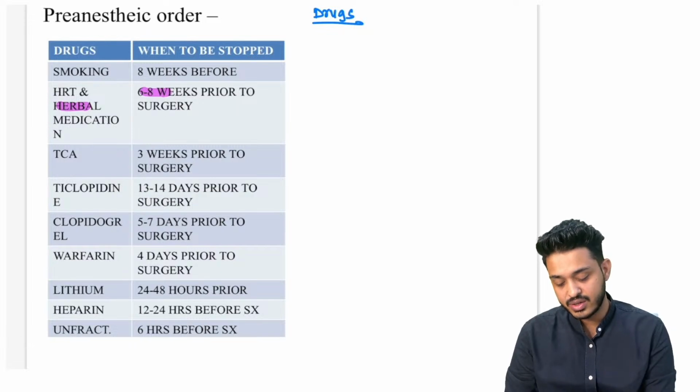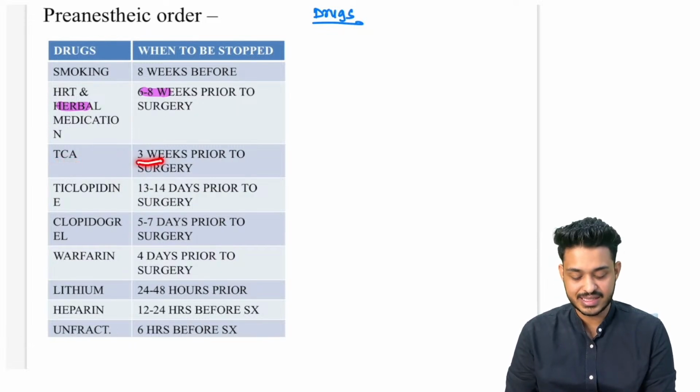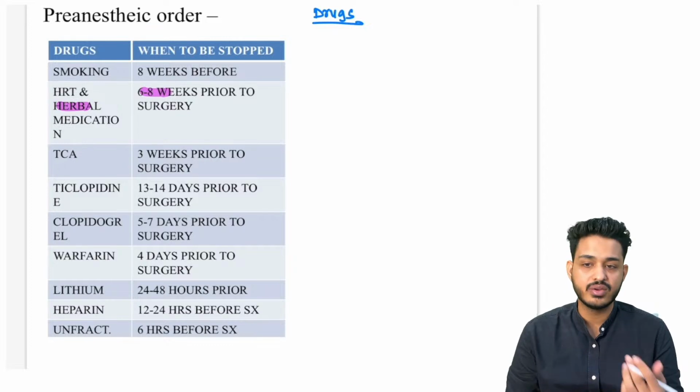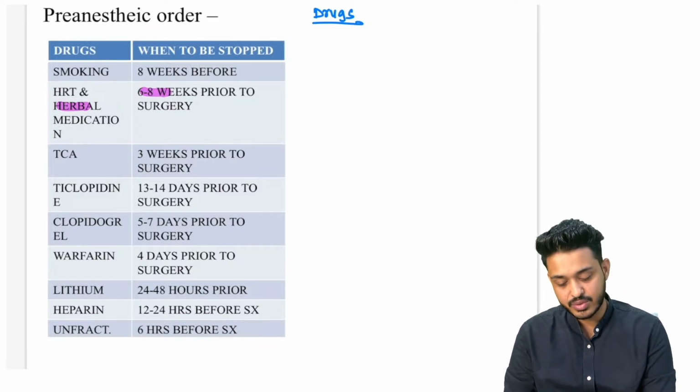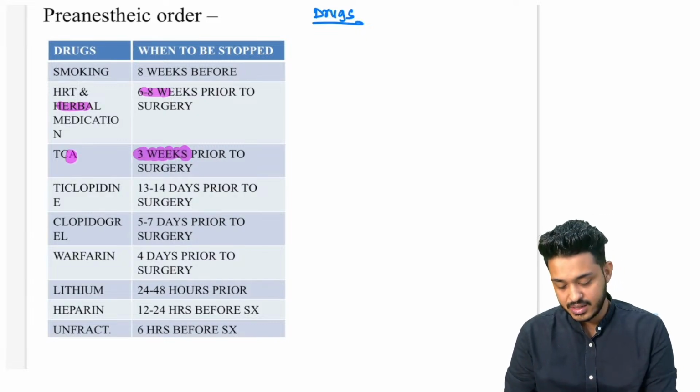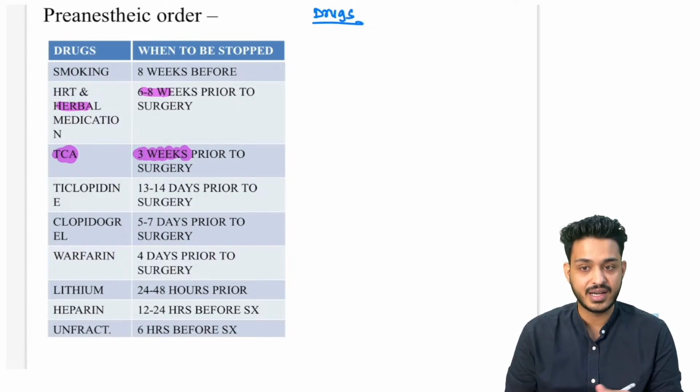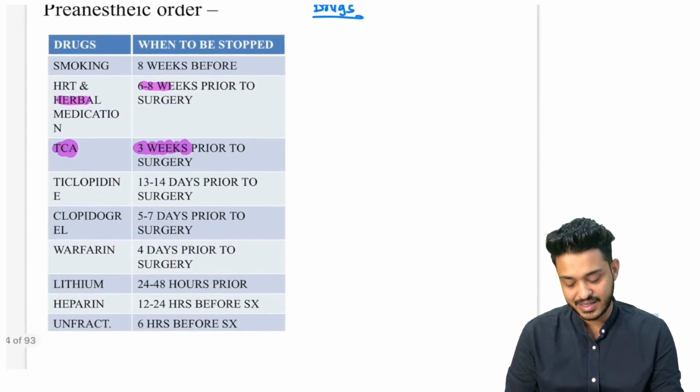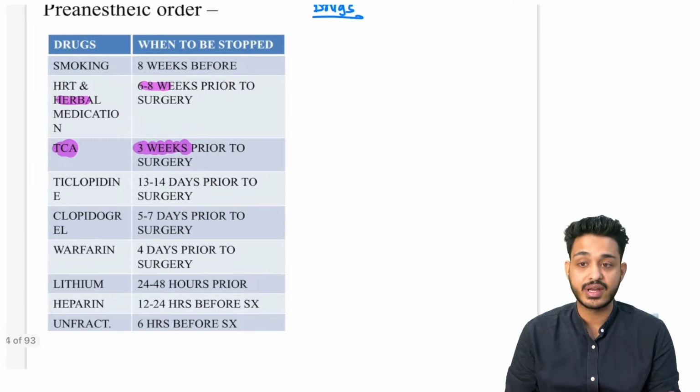If the patient is on TCA, 3 से याद रख लो, 3 हफ्ते पहले TCA. You can remember 3 letters are there, that is going to be stopped 3 weeks prior to surgery. All of them have been asked in your examination, very very important, right? Yes, I will be sharing the PDF on my Telegram group, that is also in the list, right?